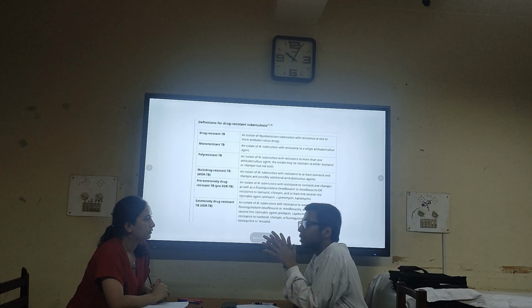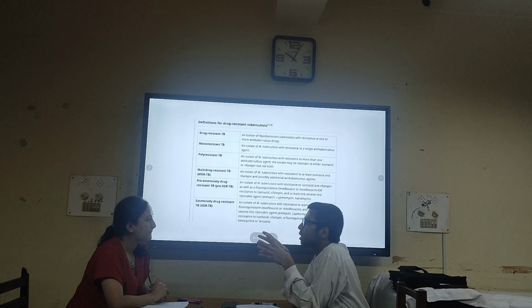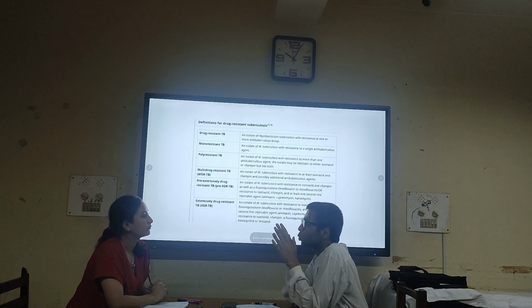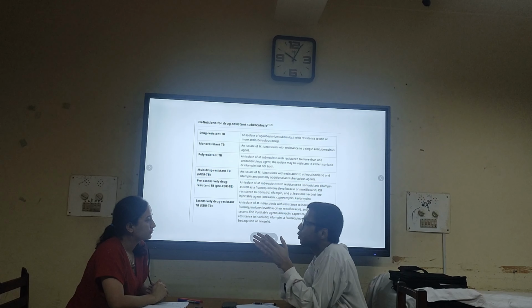Even in studies, they have found that 70 to 80% of the TB bacilli which are resistant to rifampin are also resistant to isoniazid. So they classify this group of patients as multi-drug resistant tuberculosis rather than only monoresistance.